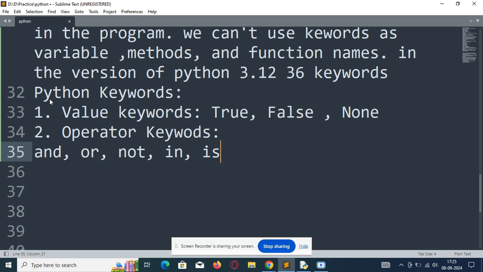The is keyword compares the identity of the object. So value keywords are True, False, None, and operator keywords are and, or, not, in, is.